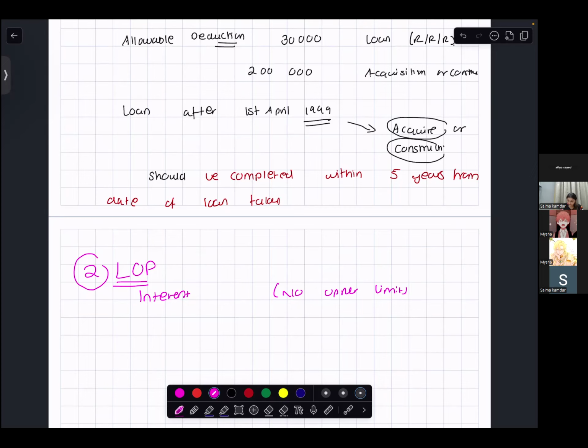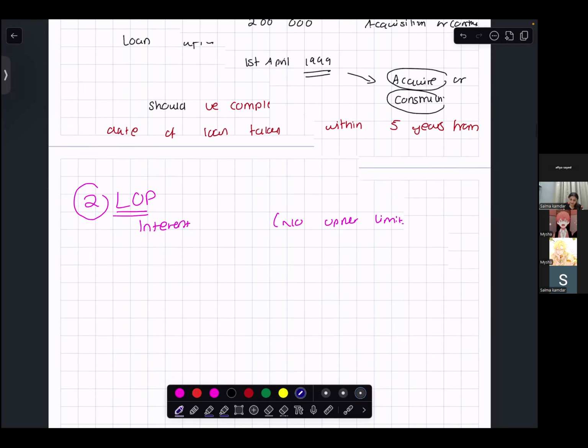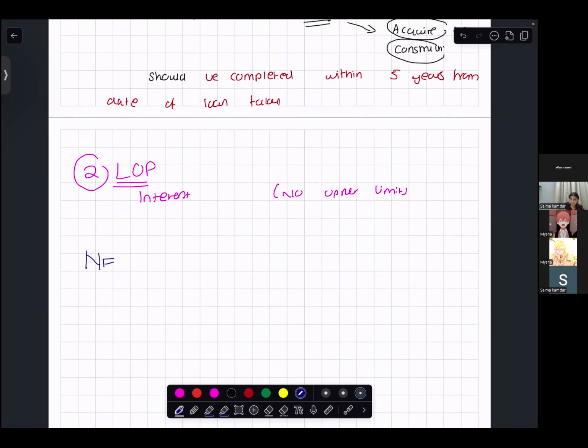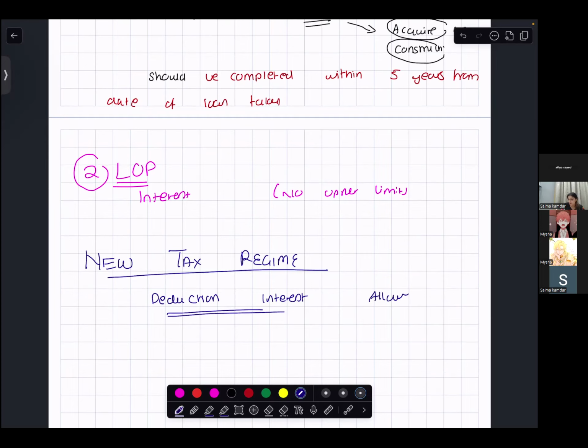Now, if you are going for the new tax regime, in the new tax regime you are allowed to take deduction for interest, but this deduction will be allowed only for let out property (LOP).